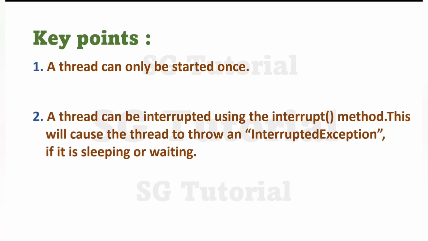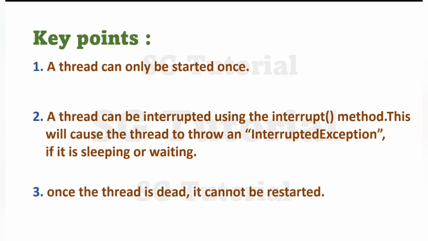Okay. And the second point is that a thread can be interrupted using the interrupt method. This will cause the thread to throw an InterruptedException if it is sleeping or waiting, meaning that if we call the sleep method or wait method on a particular thread and on the same thread we call the interrupt method, then it can throw an InterruptedException. Clear? And the third point to remember is once the thread is dead, it cannot be restarted. It means once the thread has moved to the dead state, it can't go to the runnable or running state again. It is declared as dead.